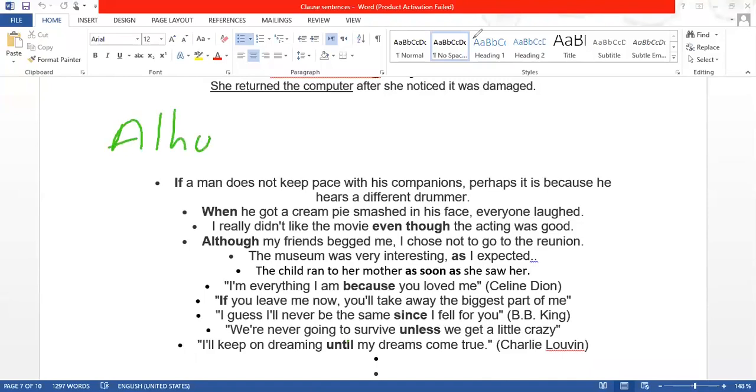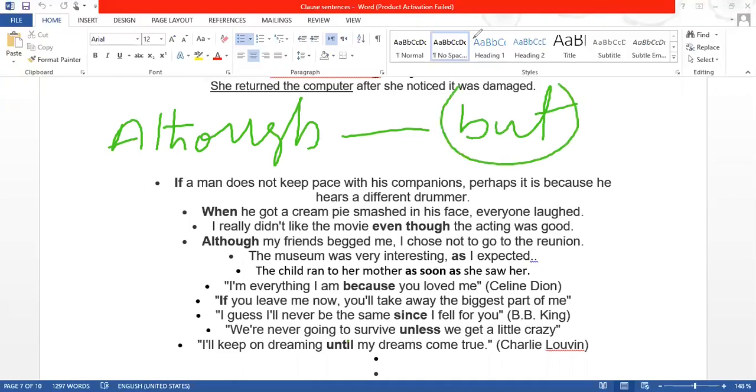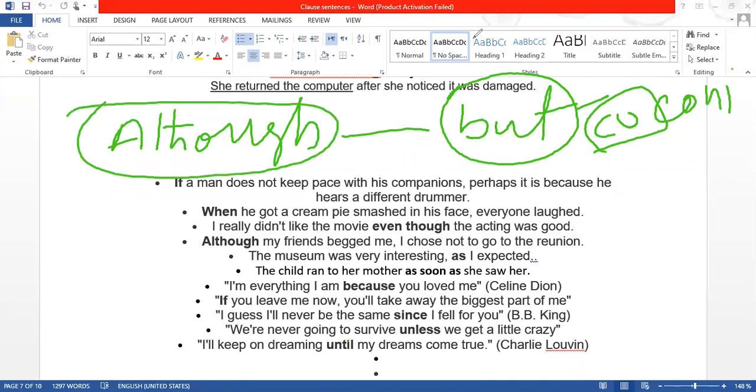See, this is the problem. Now you use "although" and you use "but." We know that "but" is a coordinating conjunction and "although" is a subordinating conjunction. So how can you use two conjunctions in the same sentence? You cannot use a coordinating and a subordinating conjunction in one sentence.